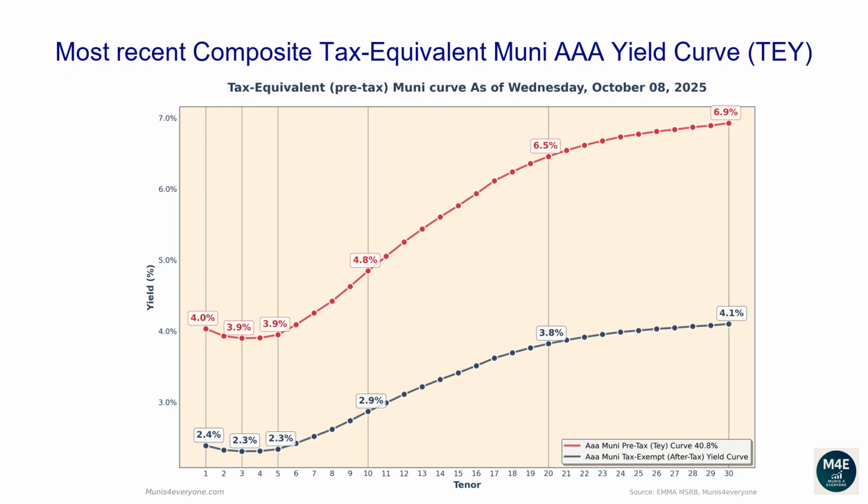The one-year tax-exempt yield is 2.39%. Corresponding to a 4.04% tax-equivalent yield for investors in the top tax bracket. The two-year tax-equivalent yield is 3.93%. The 5-year tax-equivalent yield is 3.95%. The 10-year tax-equivalent yield is 4.85%. The 20-year tax-equivalent yield is 6.46%. The 30-year tax-equivalent yield is 6.93%.